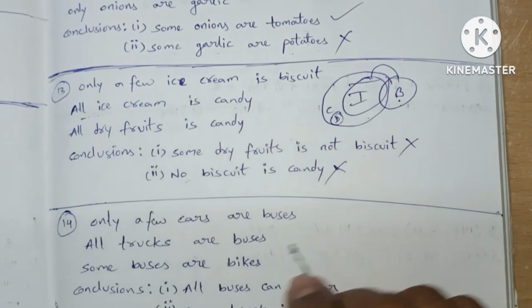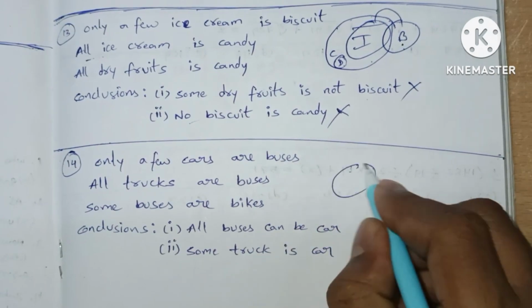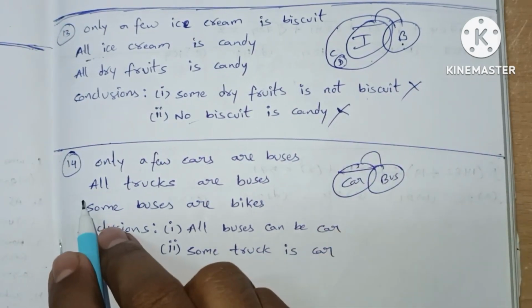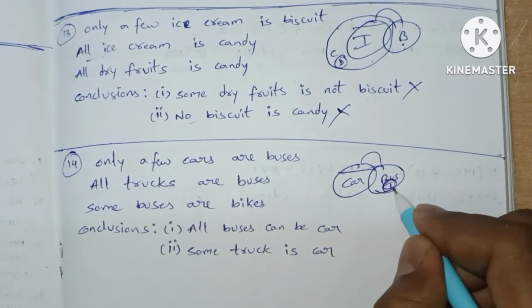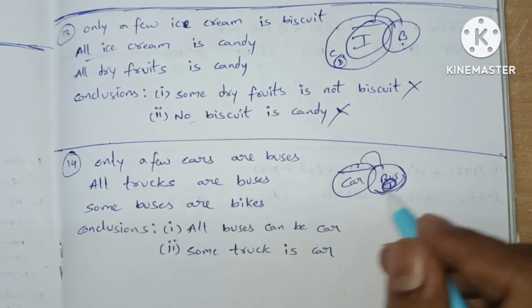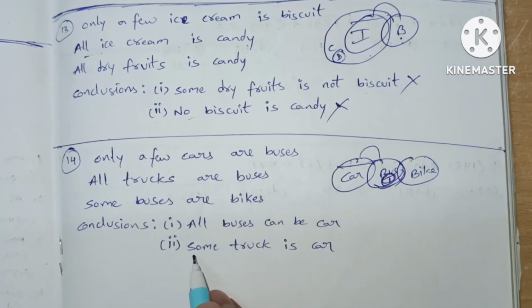Let's see the last one. Only a few cars are buses. All trucks are buses. So trucks are inside of a bus. Some buses are bikes. Conclusions.